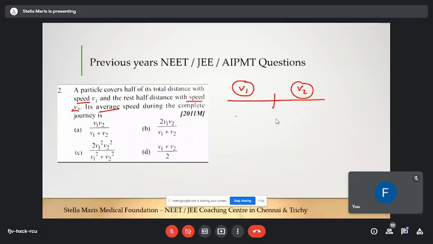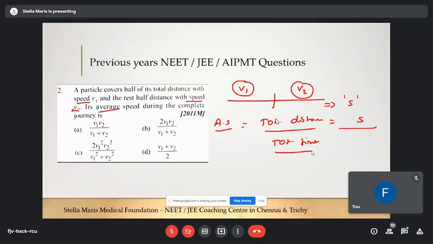So what is the average speed formula? Anyone? Come on quickly. Total distance by total time. Very good. Total distance by total time. What is the total distance here? This is the total distance, that is, they have given the distance. I'm naming this total distance as S. So the total distance is equal to S, and they're asking total distance by total time taken.